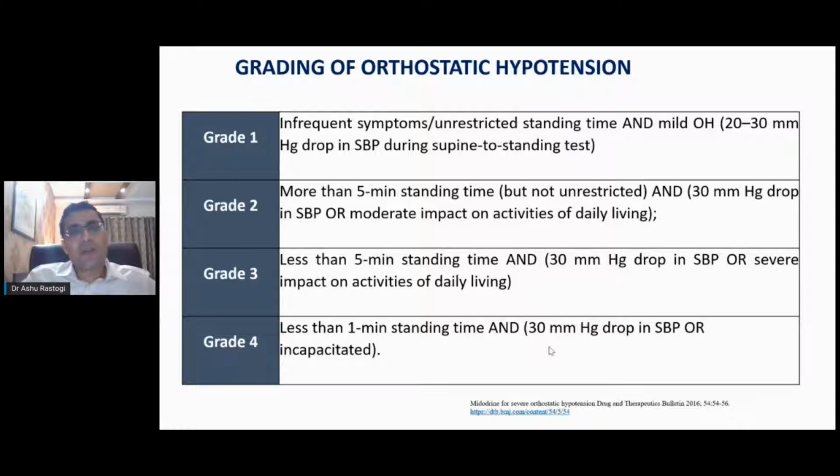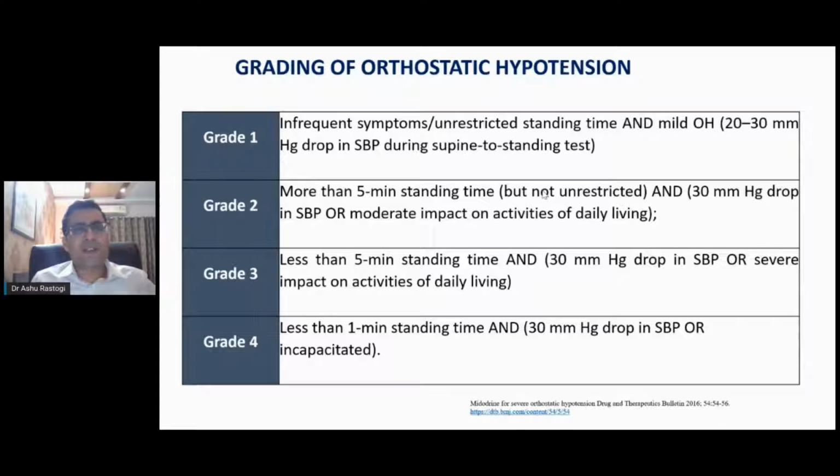You can just remember: patients who are having just infrequent symptoms, so they might not complain of symptoms, but still have unrestricted standing time, they might have some symptoms, and they have only mild orthostatic hypotension of around 20 to 30 millimeters fall in standing blood pressure. It is called grade 1. Grade 2 is said when they have symptoms only after more than 5 minutes of standing time with a 30 millimeter drop in the systolic blood pressure. It is called grade 2.